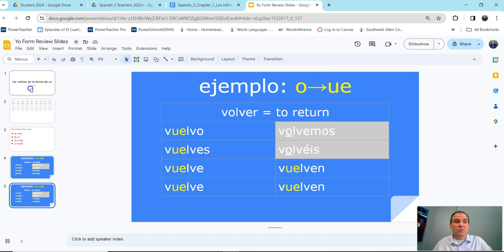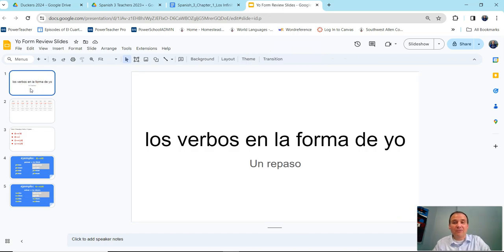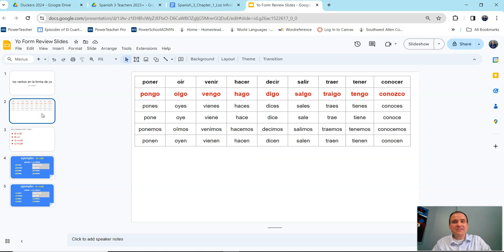It's just to go back and review: how do I form the yo form? How do I use the yo form? We're going to practice a lot of the ones that have irregular yo forms, like the ones on the chart from a second ago, some stem changers, and just some regular verbs as well. So hope this helps to bring some of the basics back. And again, this will make even more sense on Monday when we learn some new grammar that's going to be connected to the yo form.